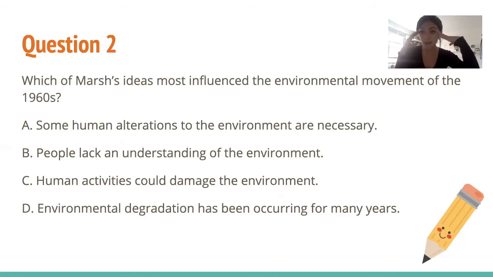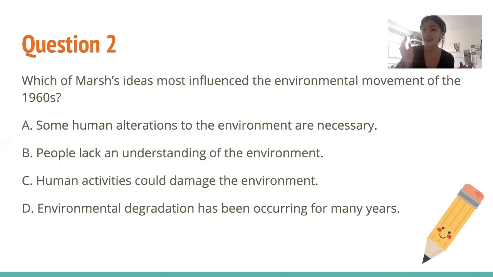So now that we already have our answer in our head, we're going to look through all of them and make sure we have the right one. Choice A, some human alterations to the environment are necessary. That is not what we discovered was the main idea that they took from it. B, people lack an understanding of the environment. Maybe this is true, but that's not what the main message was. We already know the main message, that humans are causing damage to the environment. C, human activities could damage the environment.